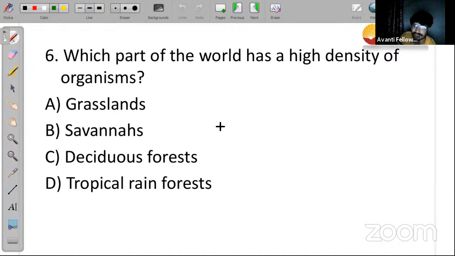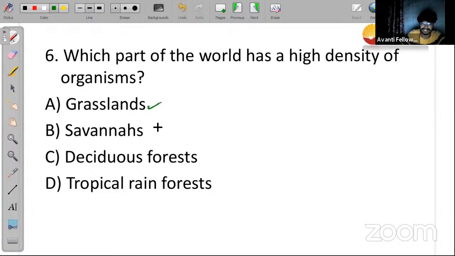Okay, let me explain you this particular question. If you look into this question, the question is asking about high density of organism is found in which part of the world? Grassland, it will be having density of organism, that's no issue. ठीक है, यहाँ पे होगा, dense होगा.